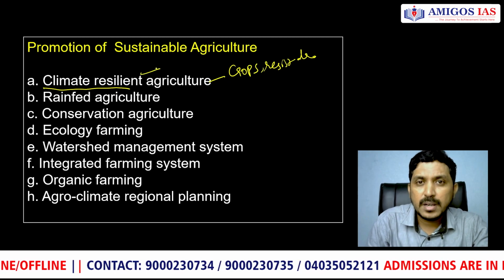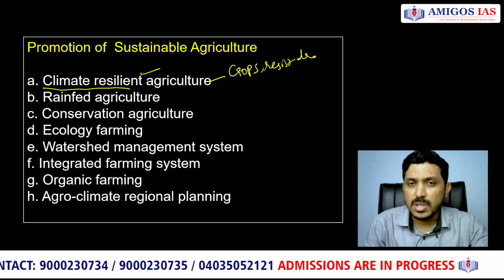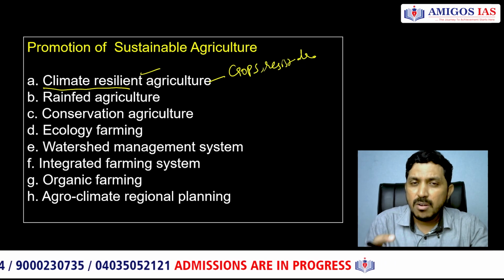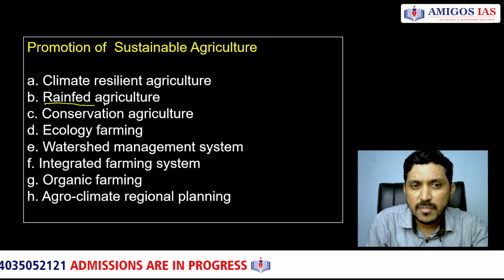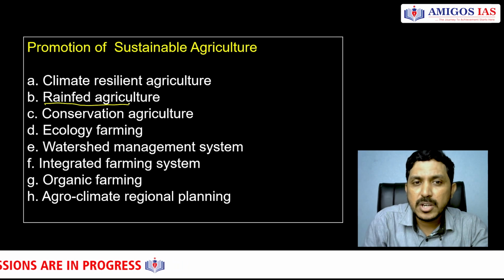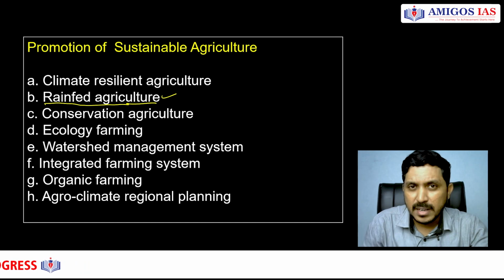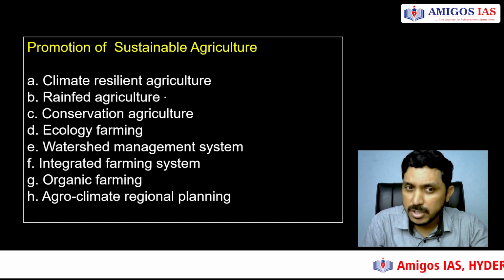That is an important component, and usage of water also has to be quite efficient: using check dams, sprinkler and drip irrigation, building canals. All these tanks come under climate resilient agriculture. Rain fed agriculture, of course, is the default in India. Most of the agriculture is rain fed, so make sure that if the rains are proper, you have the crop also at the right time. But again, today this is not 100% possible because of the sudden changes in the weather systems of India. Monsoon also is impacted by climate change.